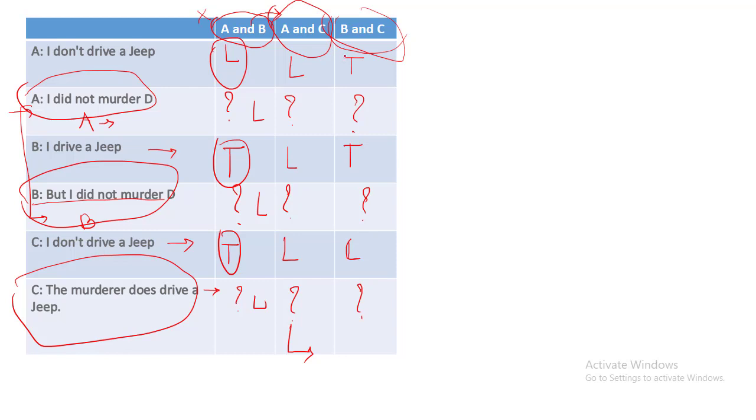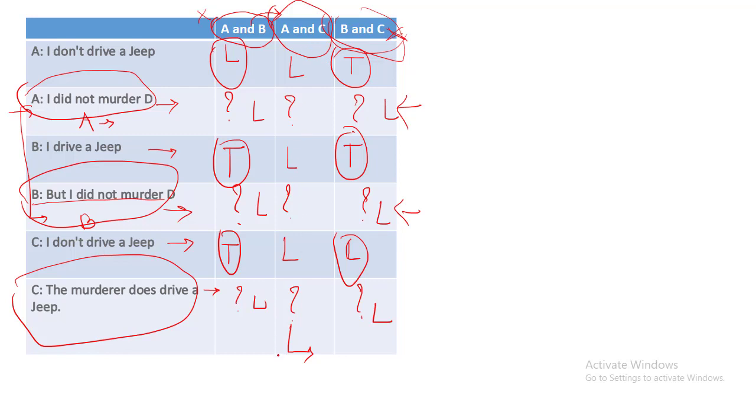So again, we are not able to predict anything. But as we have got the true statements, the remaining statements have to be lie statements. So these are the true statements we have got, and this statement is a lie. So the remaining three statements are also lie statements. Again, first statement, second statement is a lie. This statement is a lie. So if this second statement is a lie, A says I did not murder this, and if this statement is a lie, A is the murderer. And again, if this statement is a lie, B is the murderer. So again, these two statements are contradicting each other. So this case is not possible. So the only possible case is A and C drive the jeep. So we got the partial answer here that A and C drive the jeep.